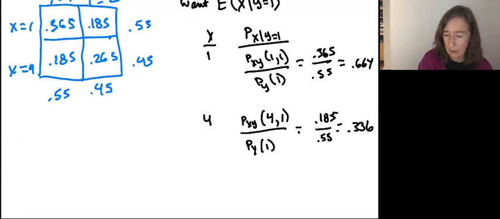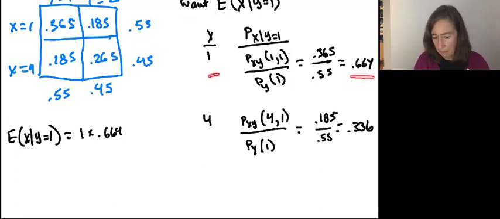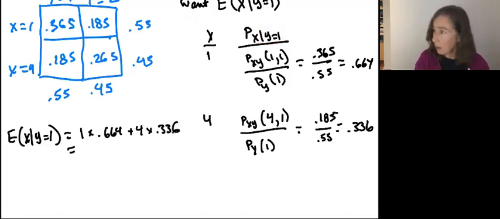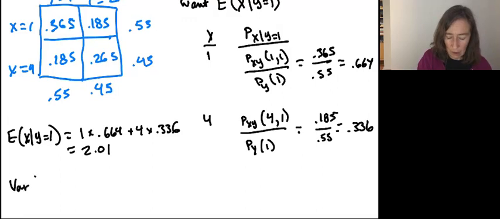Okay. Let's calculate the expected value of x conditional on y equals 1. x takes the value 1 with probability 0.664. Okay, so that probability, because these are the probabilities we use to calculate that conditional moment, plus 4 times 0.336, and what do we get for that? We get 2.01. And let's calculate the conditional variance while we're at it.